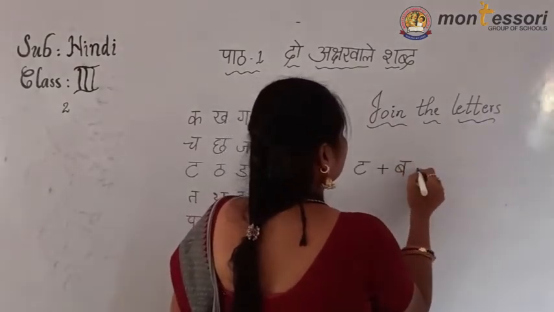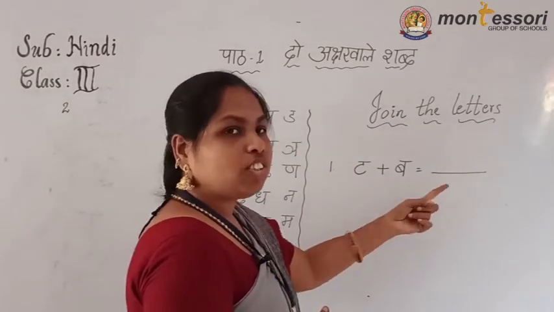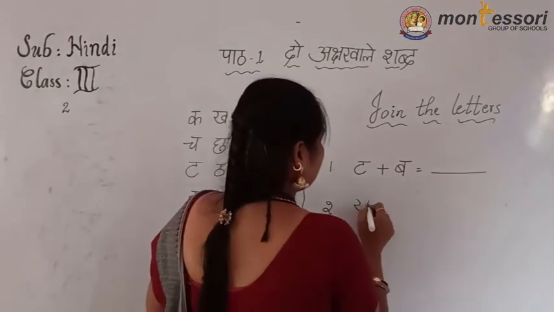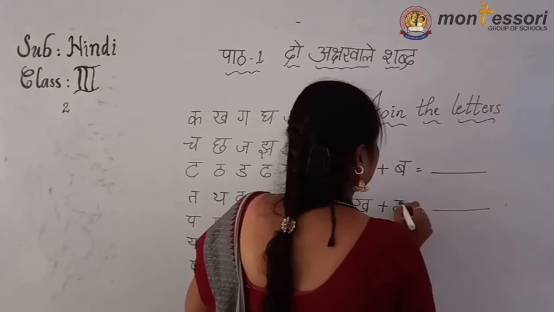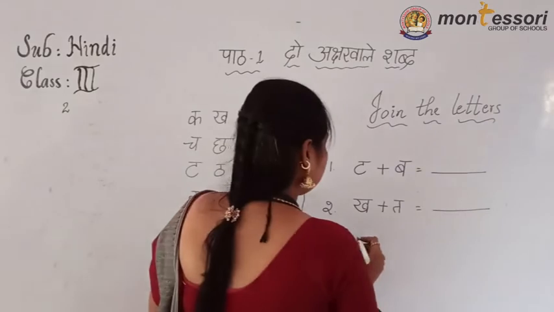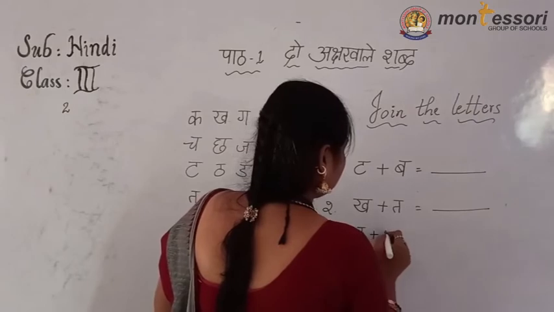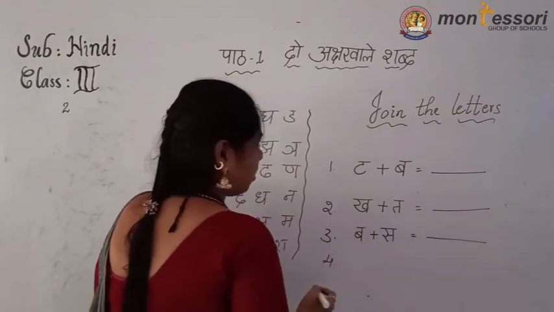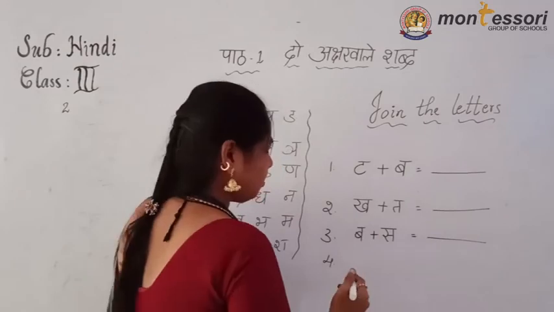Now first one, what is the word you have to write here. Kha plus tha. The next one. Fourth one. Only one word, very easy.